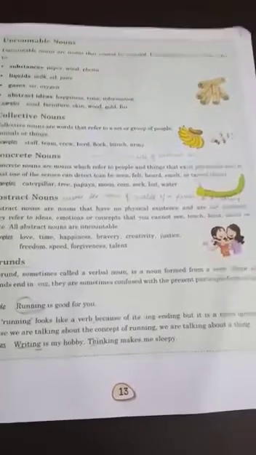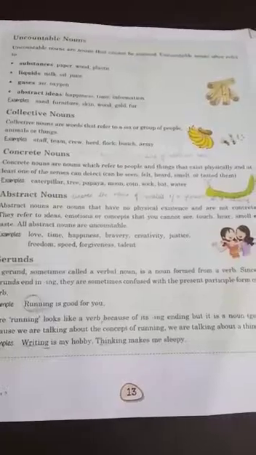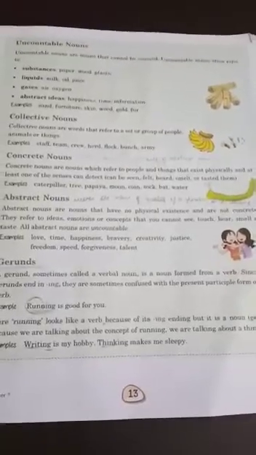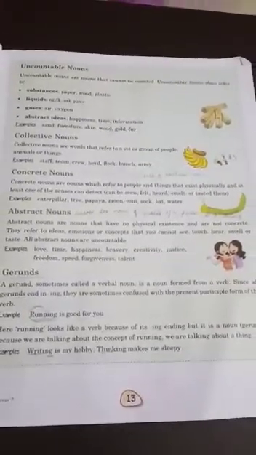Milk is nutritious. Milk is what? A liquid. And honey is sweet. So all this is what? Substance. Iron is a very useful metal, again a substance. So it is called material. So material and possessive nouns have not been given in your book, but you have done them in your standard 6.